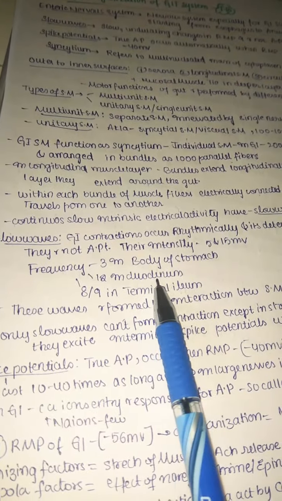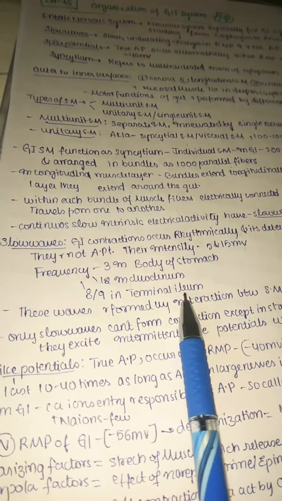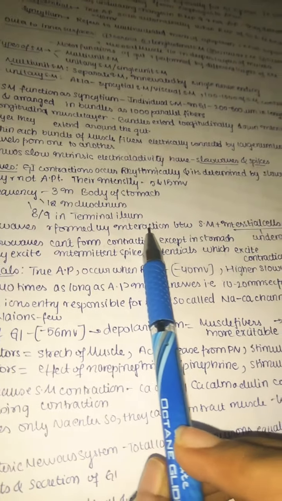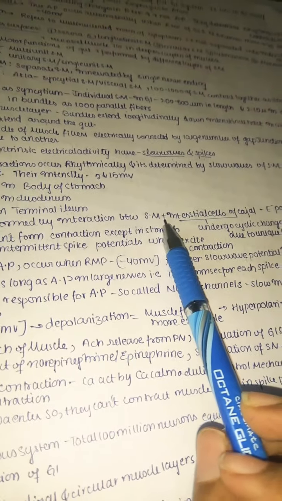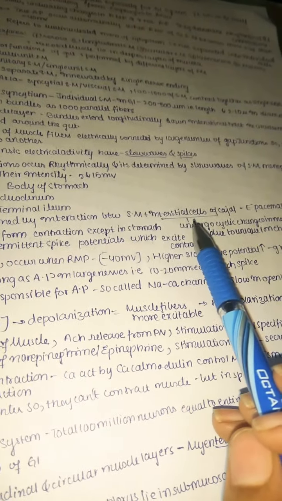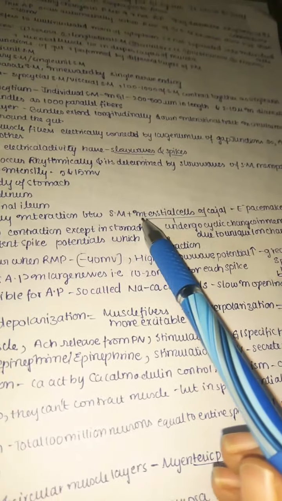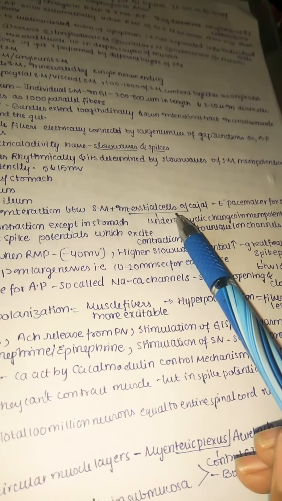So 12 in the duodenum, 8 or 9 in the terminal ileum. These are the frequency values of the slow waves. You should remember them. These waves are mainly formed by interaction between the smooth muscle and interstitial cells of Kajal. You may have a question: how are these slow waves formed? They are formed due to interaction between the smooth muscles and interstitial cells of Kajal.